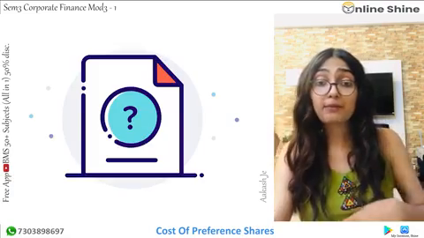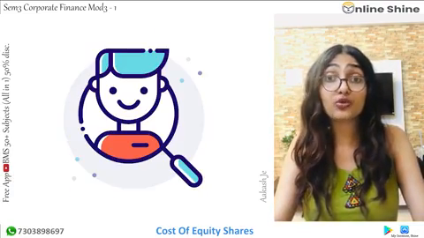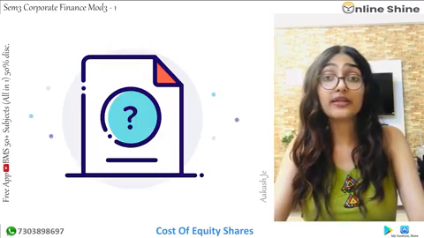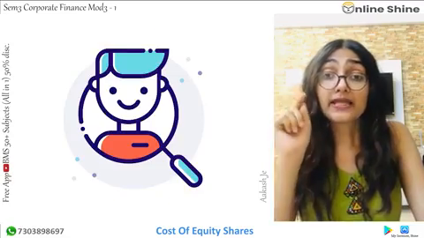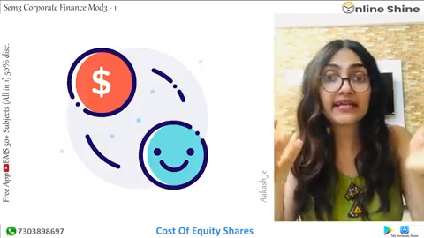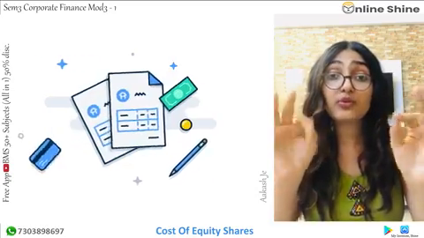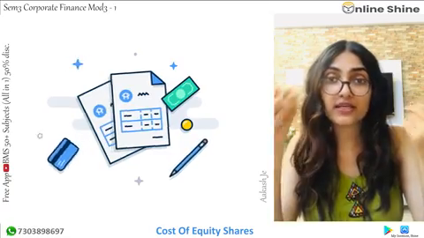Next important thing you need to know is KE, cost of equity. What is the cost of equity? The cost of equity is equal to dividend. Now dividend can be of two types: the current dividend or the dividend declared. So D1 is the expected dividend, that is, in the future how much dividend are you going to share with the shareholders?